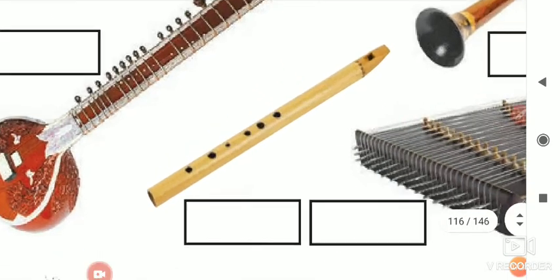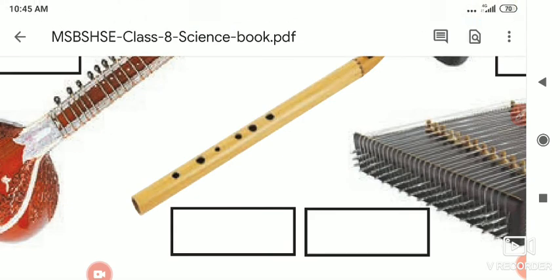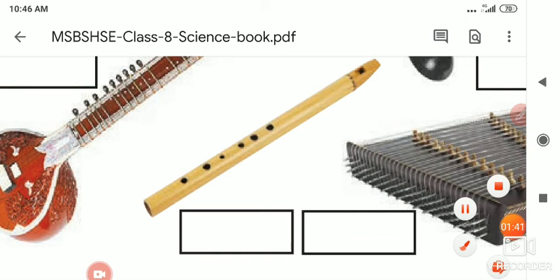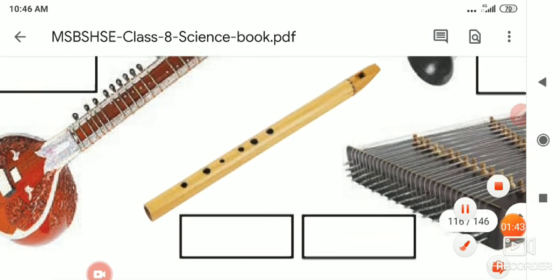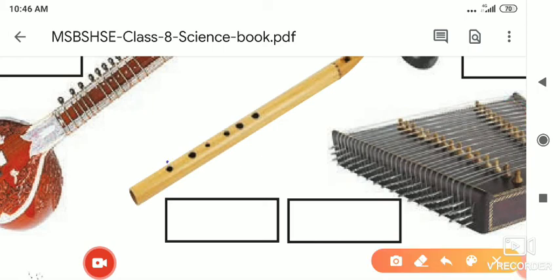Now here is the flute. Here in this flute there are some openings. It is made of bamboo, and if you look here you will notice some holes, and also one hole here.